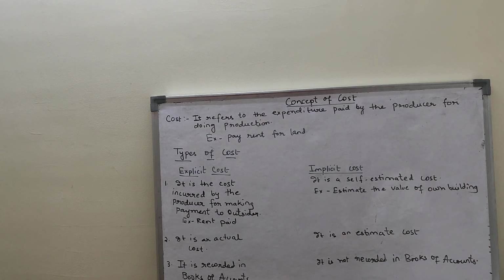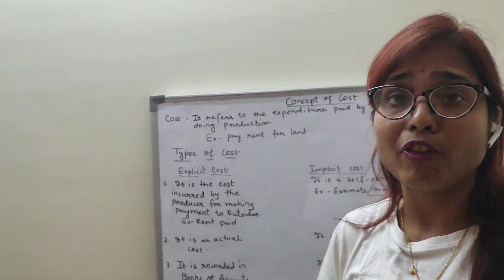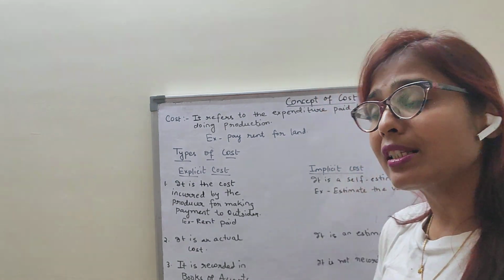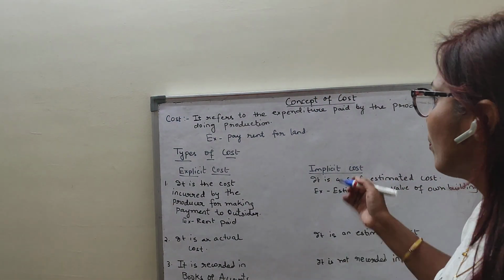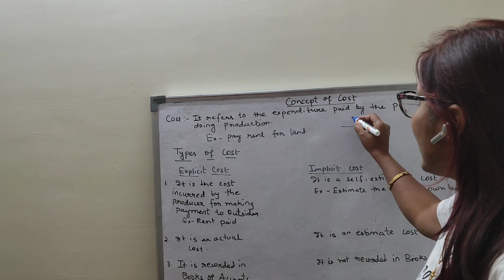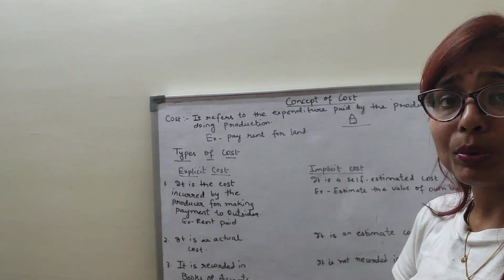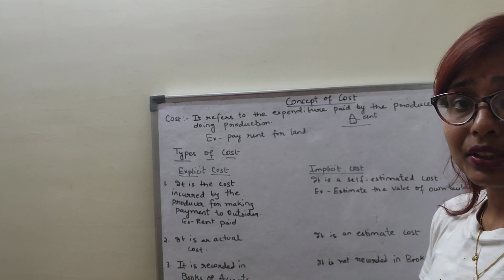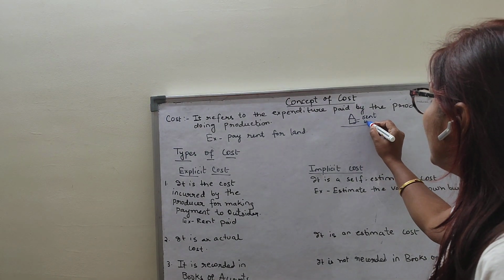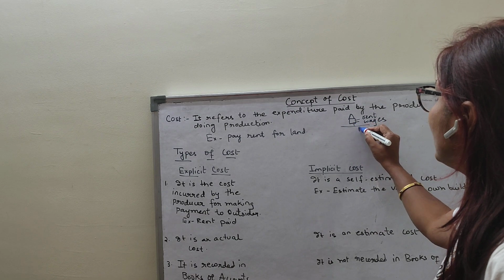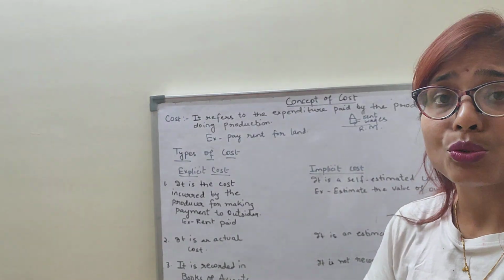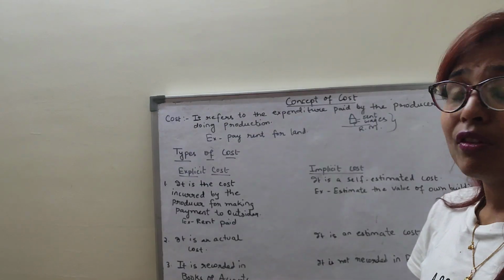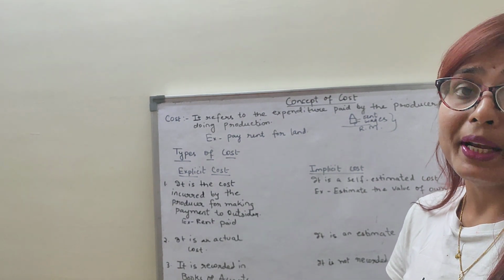For example, suppose first of all, for doing the production of pen, I am a producer. I need to do the production of pen. So what things do I require for doing the production as a producer? First of all, I need a land. On land, I need to build one factory for doing production of pens. So I have to pay rent on land, is it not? I require the labor, so I need to pay them the wages, and I require the raw materials, so I need to make the payments to the supplier from whom I am purchasing the raw materials. So these are all the expenditures which are incurred by the producer for doing production.